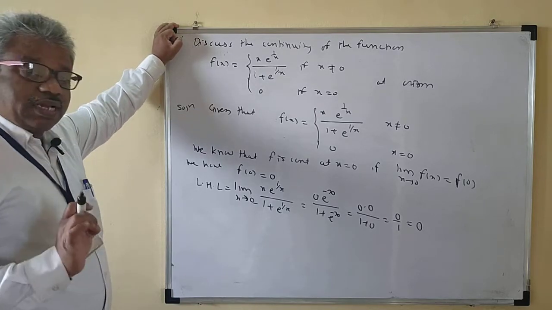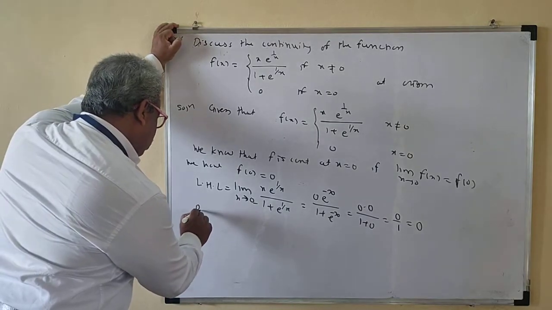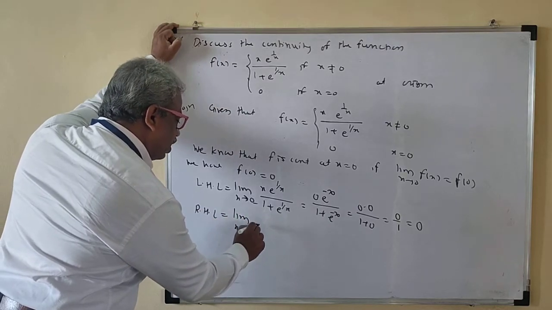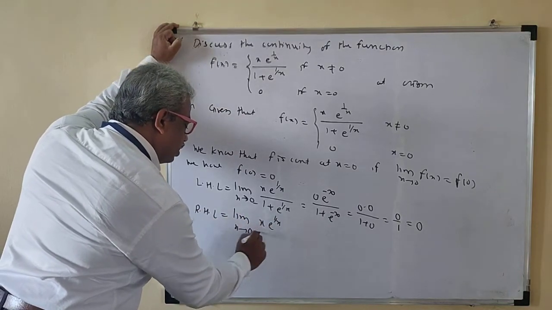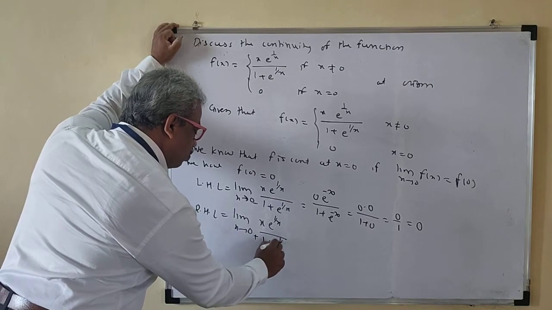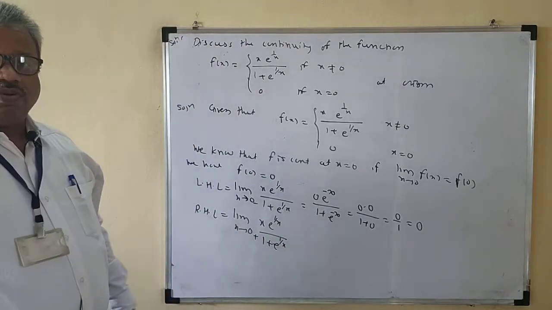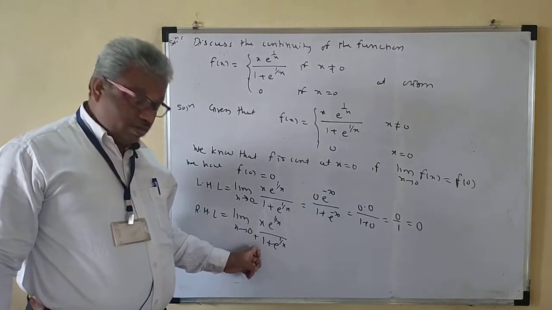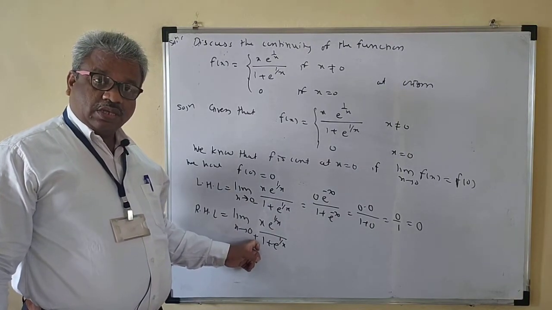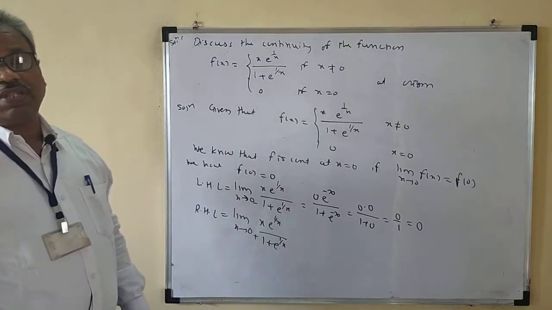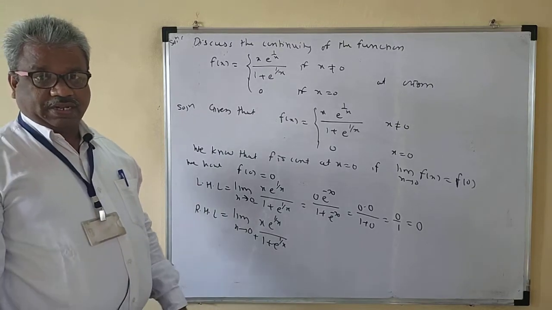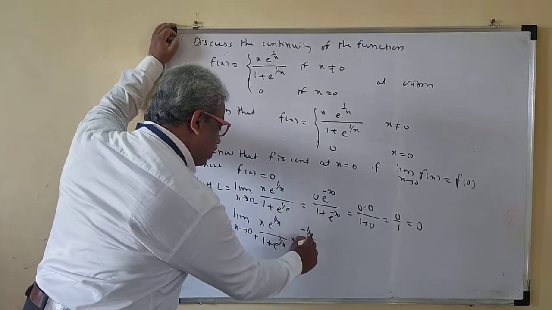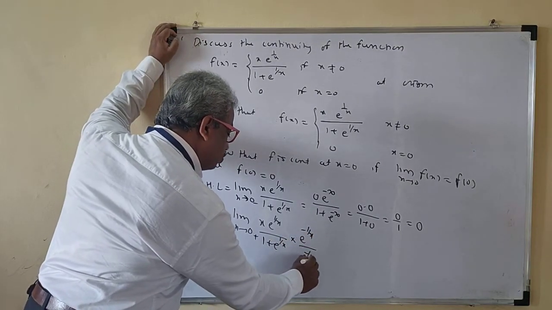Now we need to evaluate the right hand limit also. This is the limit x tends to 0 plus of x e raised to 1 by x upon 1 plus e raised to 1 by x. So now we want to evaluate this one. See, x tends to 0 plus, so 1 by x tends to plus infinity and e raised to infinity is infinity. So here what we will do is multiply and divide by e raised to minus 1 by x.